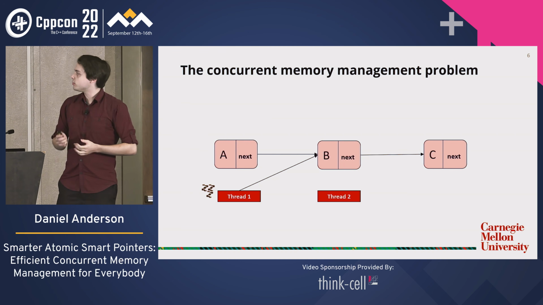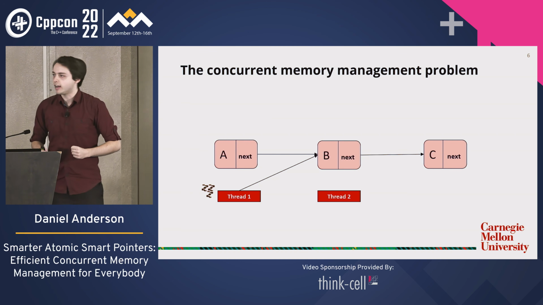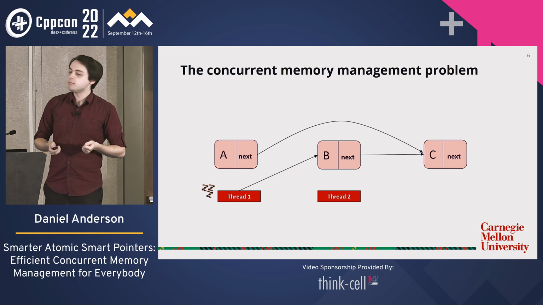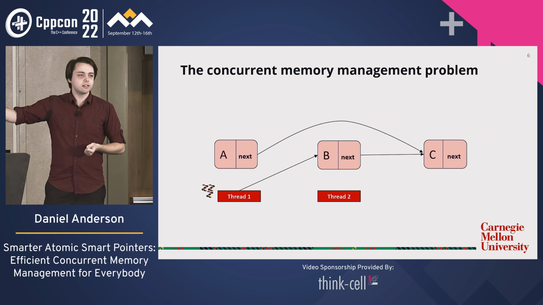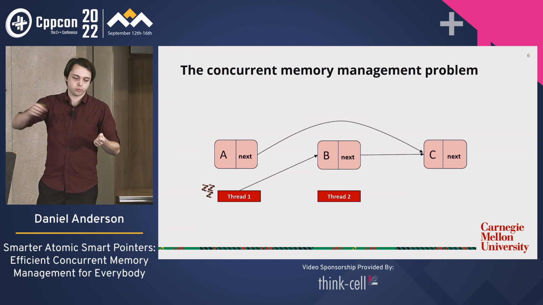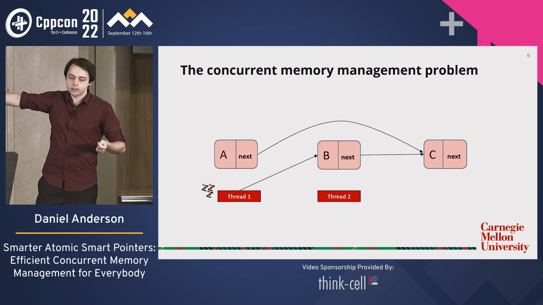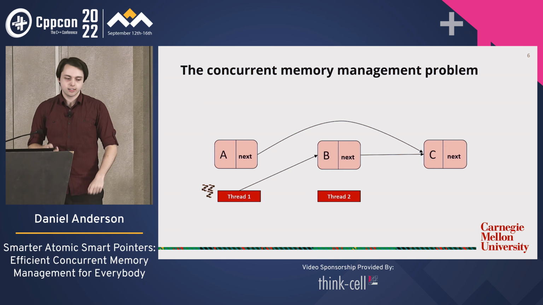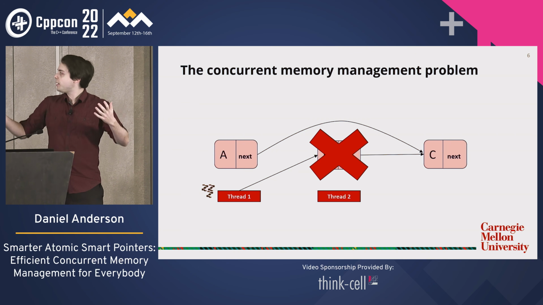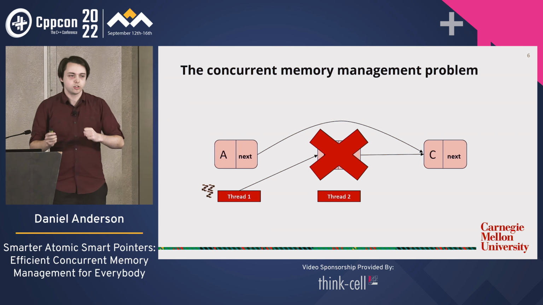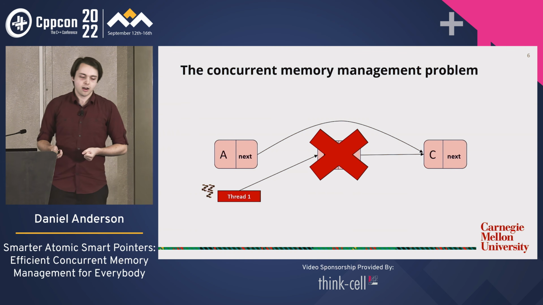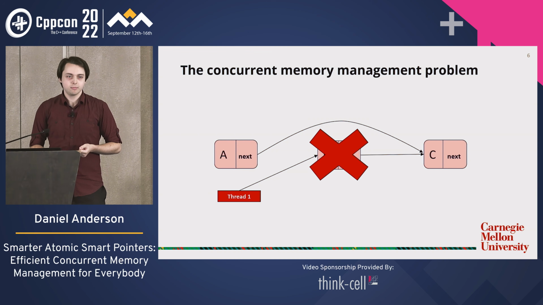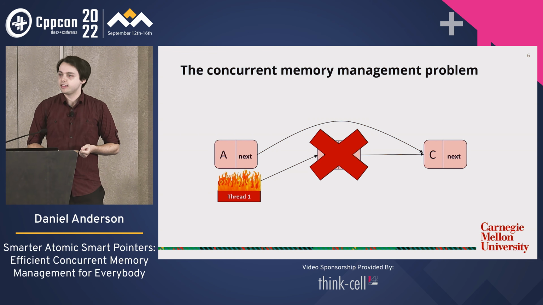And thread 2 says, ooh, I'd really like to delete B right now because I don't like B. So thread 2 says, all right, I'm going to delete B using the standard algorithm for deleting from a linked list. You swing the next pointer of A over to C, right? It's effectively splicing B out from the list, and then you delete B. Okay, so thread 2 is happy because B is gone. Okay, now thread 1 is going to wake up. And unfortunately, thread 1 is not very happy because B is gone, and now bad things are going to happen.